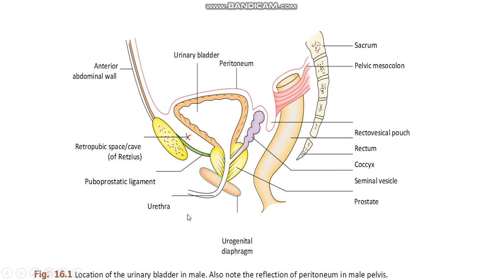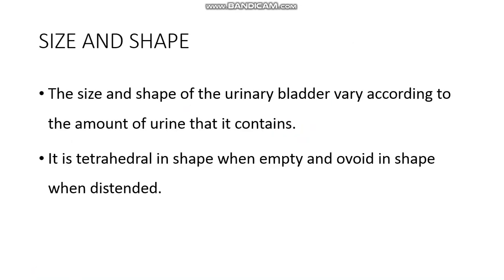Here is the prostate. This is the urethra. Then the puboprostatic ligament is here. It is just above the urinary bladder, which is covered with the peritoneum. So this is the position of the urinary bladder in male.